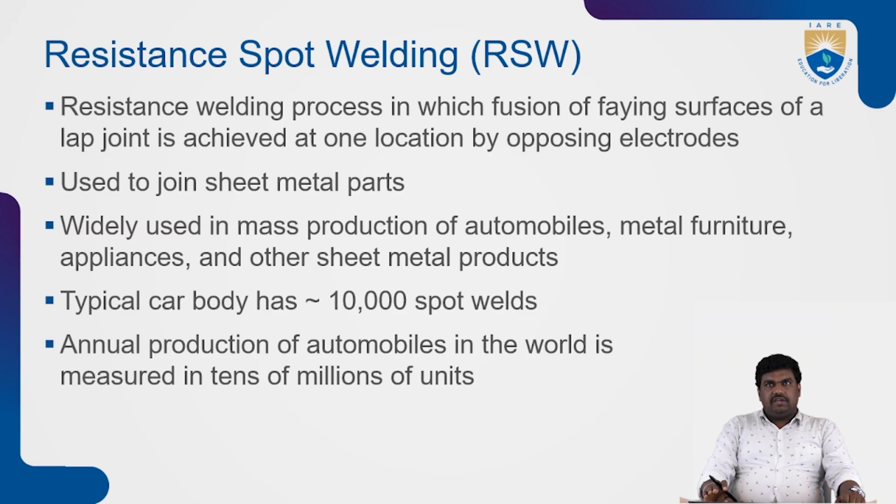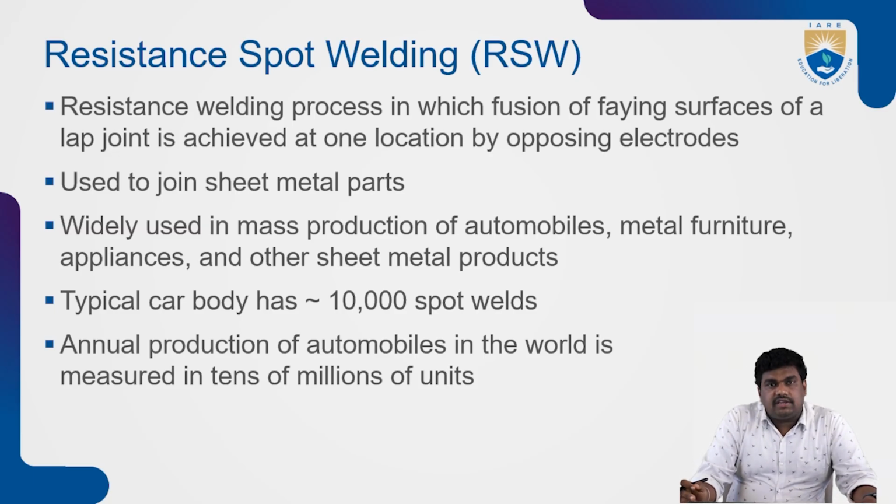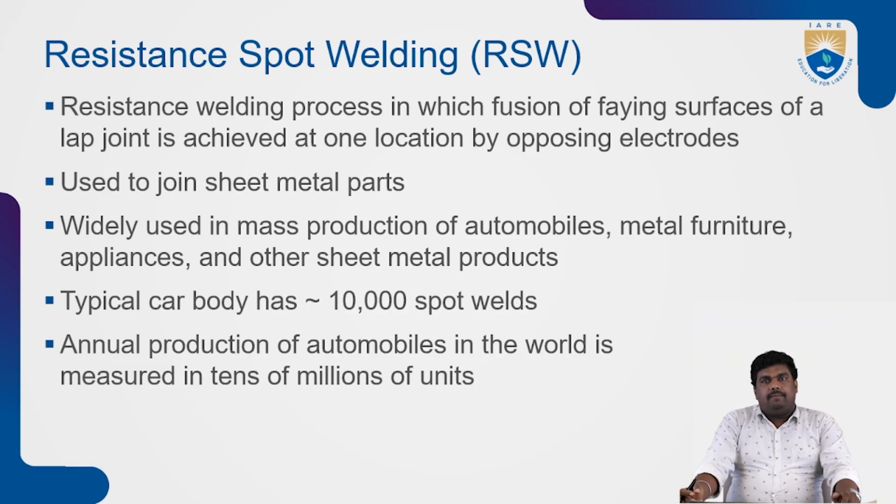Resistance welding process in which fusion of faying surfaces of a lap joint is achieved at one location by opposing electrodes. It is used to join sheet metal parts, widely used in mass production of automobiles, metal furniture, appliances, and